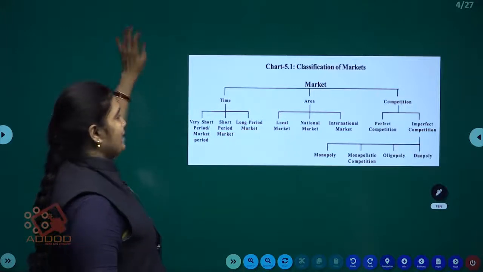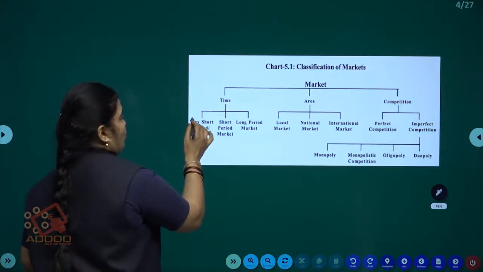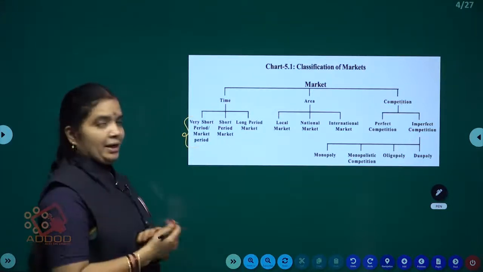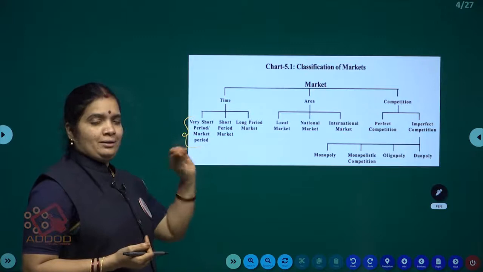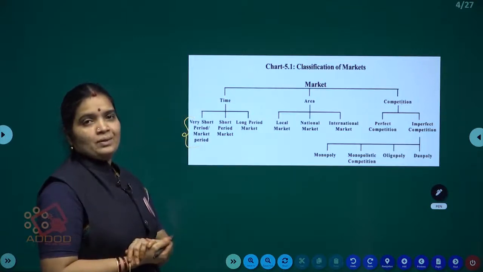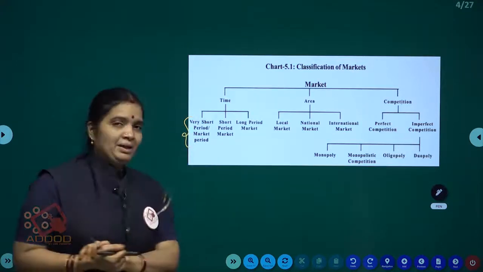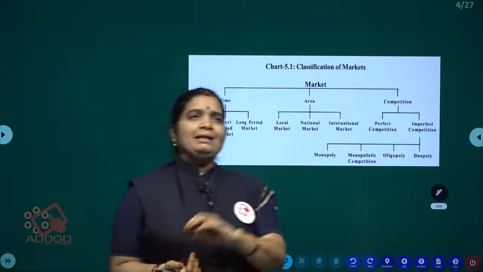Time wise, markets are divided into three categories. First is very short period, where there is no chance of changing supply even a little. Short period means there is a chance to increase supply levels a little bit.